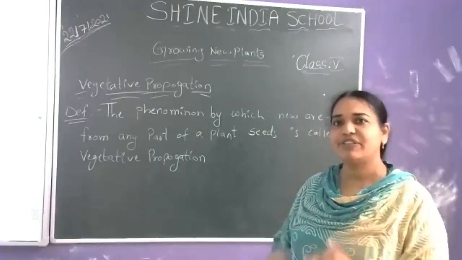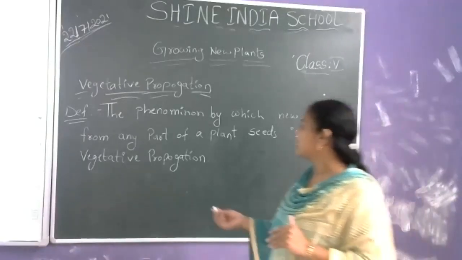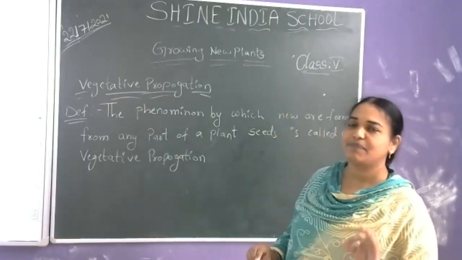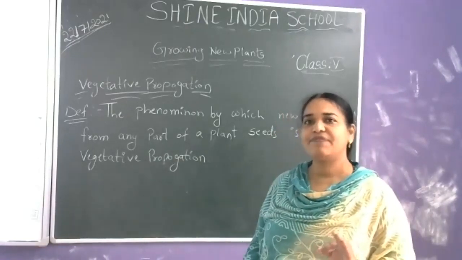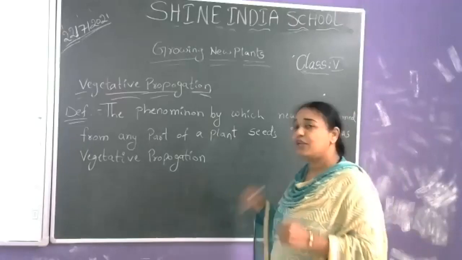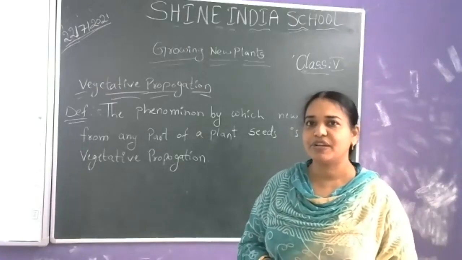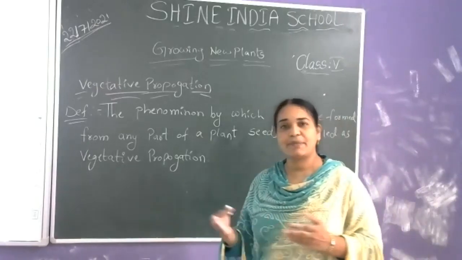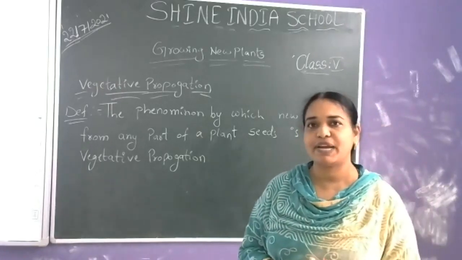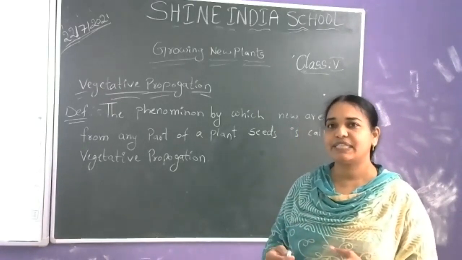If there are no seeds, even though the new plant is coming from a plant, that process is called vegetative propagation. Why are we calling it vegetative propagation? Parts like the stem, leaf and the roots are called vegetative parts of the plant. So if any new plant comes from those, it is called vegetative propagation. How the new plant comes from stems of some plants, from roots of some plants, and from leaves of some plants, we will discuss in this class.